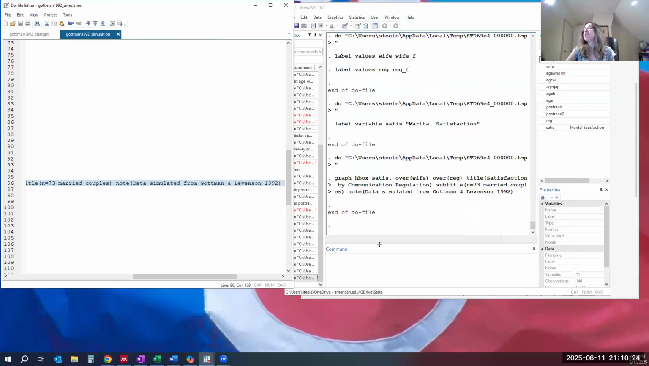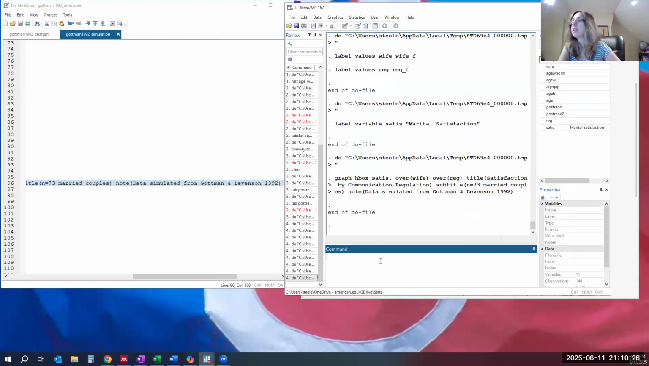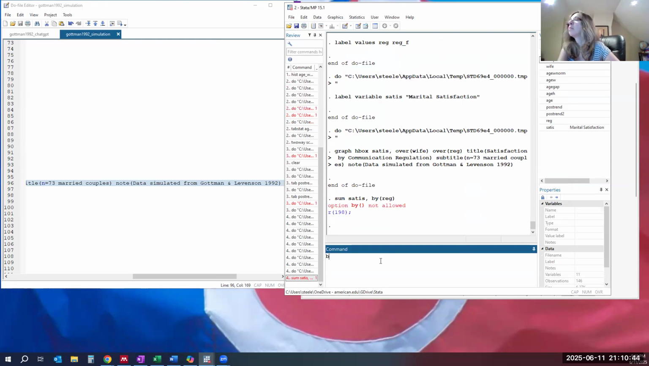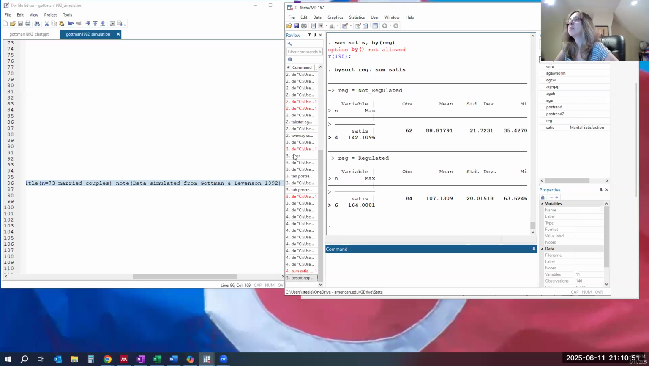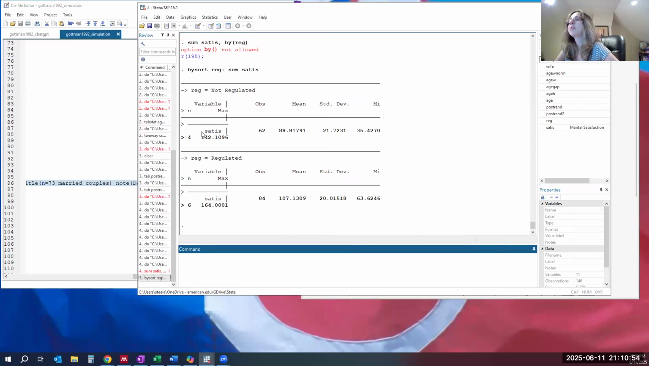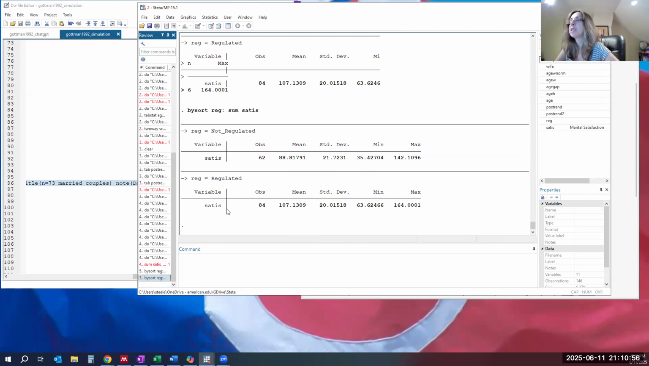And so we can also see this in the summary data. We want to summarize that by regulated status, by sex, and regulated status. Let me make that a little prettier. And we run that command again.